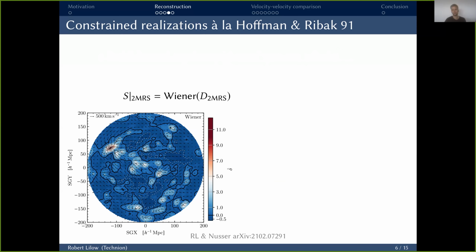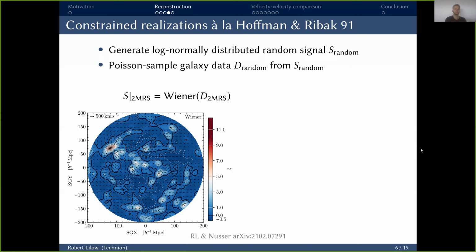And there we adapt the efficient method of Hoffman and Ribak from 1991, which essentially has 2 steps. First, we have to generate a random realization of the underlying signal, for which we assume some correlated log-normal distribution for the density contrast. And then, given such a random signal realization, we generate the respective data realization by performing a Poisson sampling.